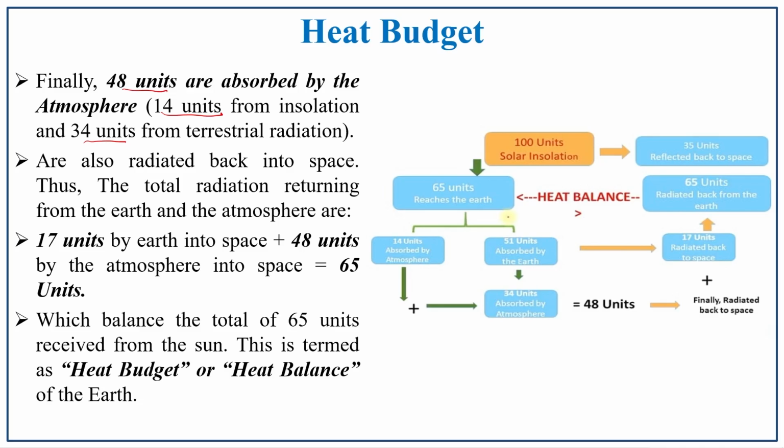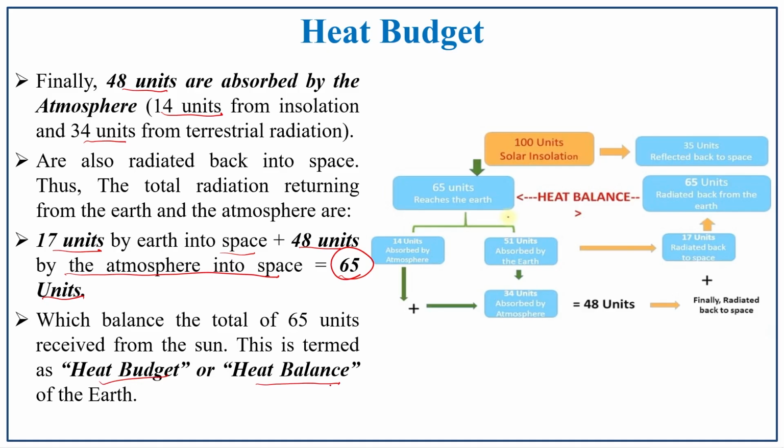So altogether, while you calculate it, see, the 17 units by the earth is radiated back to the space, and 48 units by the atmosphere. So totally the 65 which we had earlier is balanced. So this balancing effect is known as heat budget or heat balance of the earth.